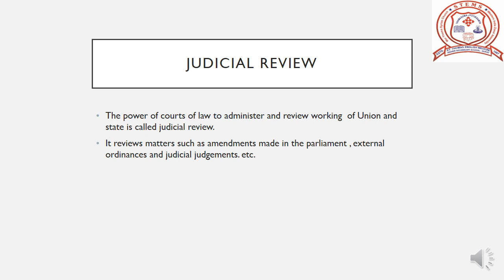The Supreme Court has the power to declare any law passed unconstitutional and hence void if it is against the Constitution. This is called judicial review. The power of courts of law to administer and review the working of the union and state is called judicial review. The Supreme Court has the right to declare unconstitutional any laws passed in the Parliament if they are against the Constitution.